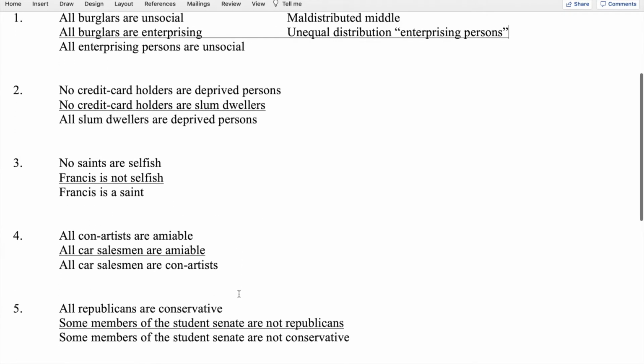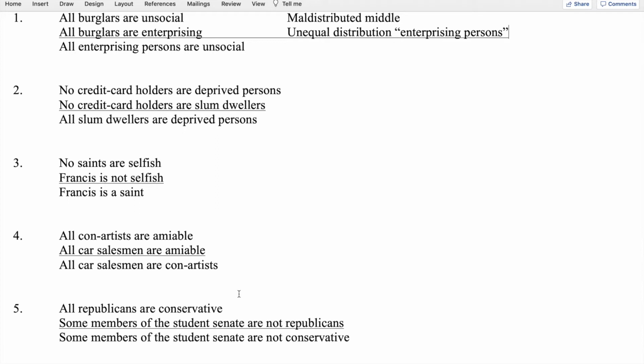Number two: no credit card holders are deprived persons, no credit card holders are slum dwellers, and therefore all slum dwellers are deprived persons. So we have a universal negative and a universal negative, and then a universal affirmative in the conclusion. And we note, as we do before we apply the rules, which of the terms are distributed.